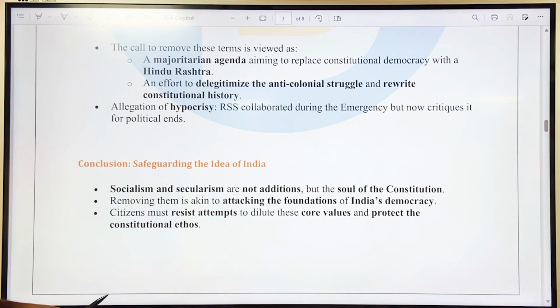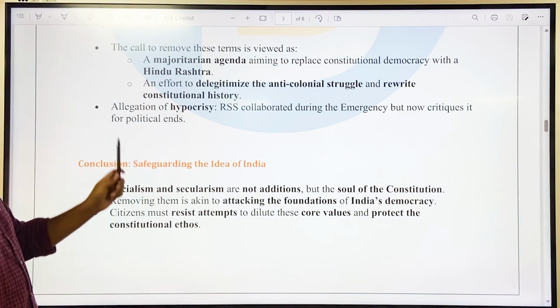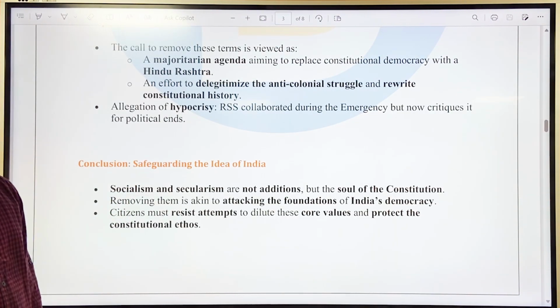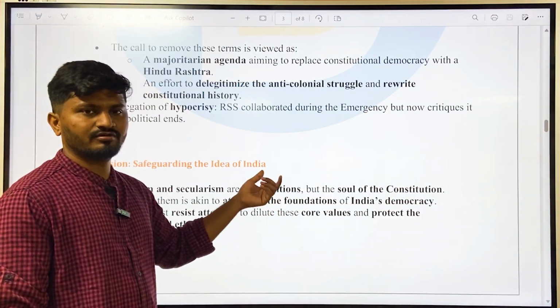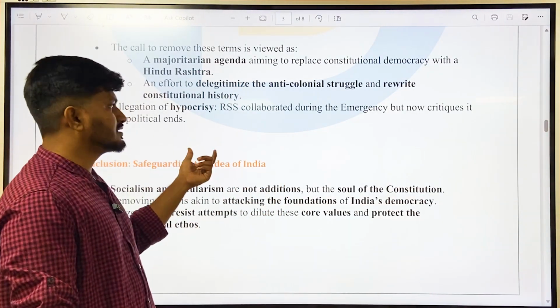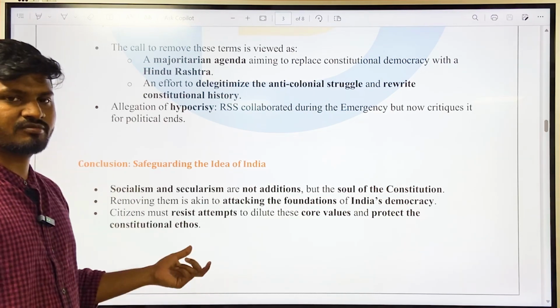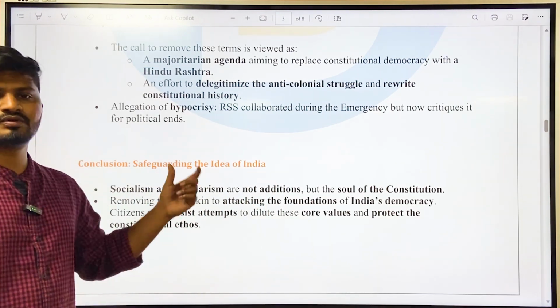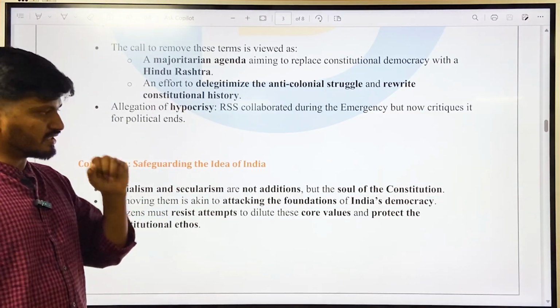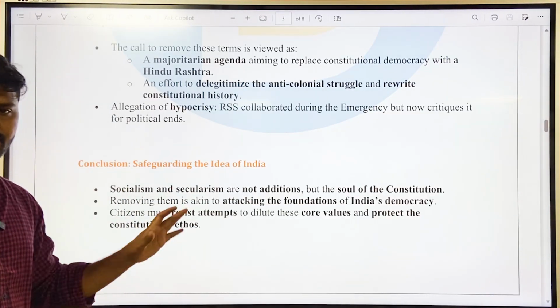That is, there are allegations that the RSS collaborated during the emergency but now criticizes for political ends. When the emergency was on and the 42nd Amendment Act was implemented and the words were included, the RSS was in collaboration with the government and wanted these terms added into the constitution. Now they are against this because of political gains, according to the author.